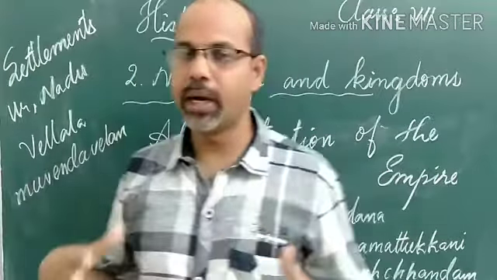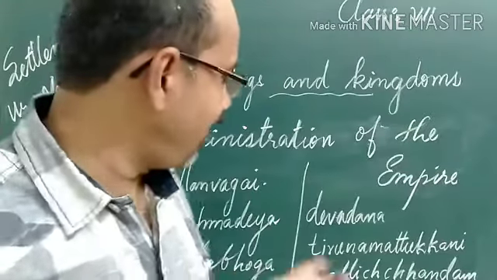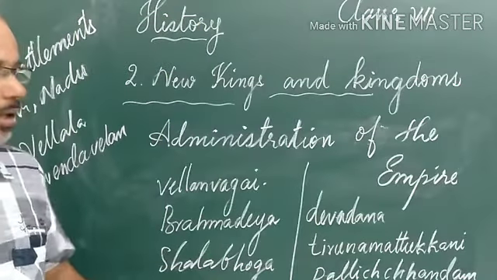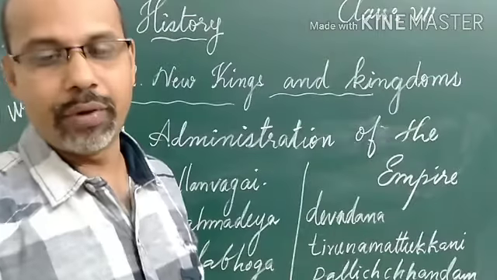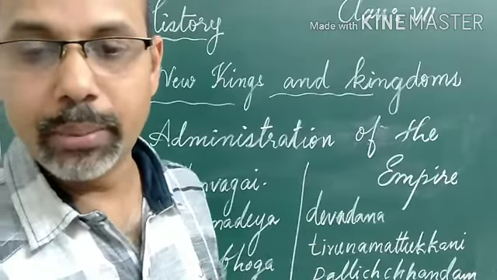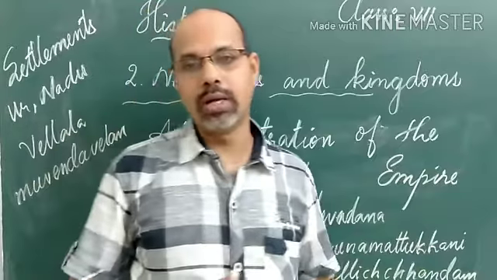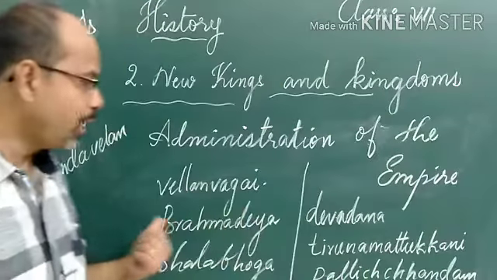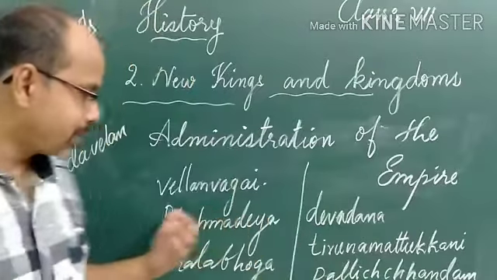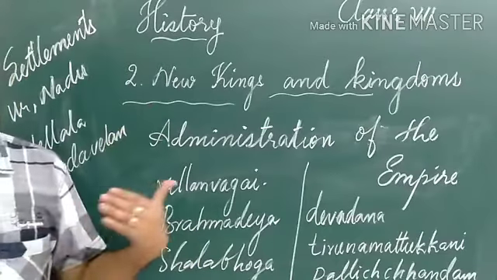During this period, how the land existed, we can find out: there were five different types of land in the Chola Empire. We can say this from the inscriptions. We have studied that many inscriptions were available about the administration of the Chola rulers. From the inscriptions, we can find out these different types of land. One example is Velan Vagai; these are all Tamil names.